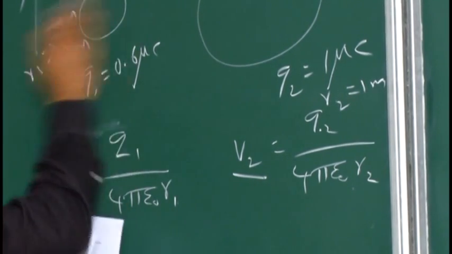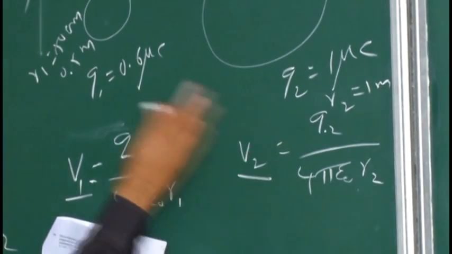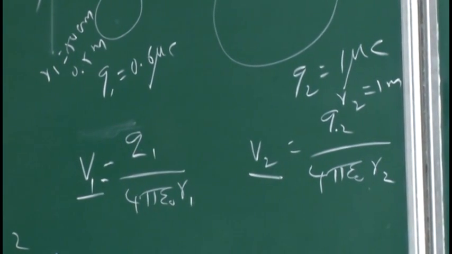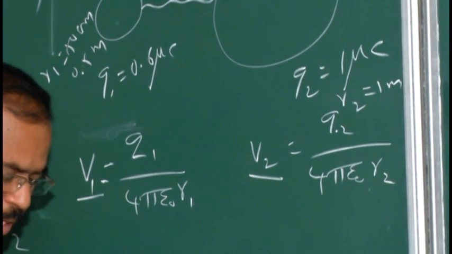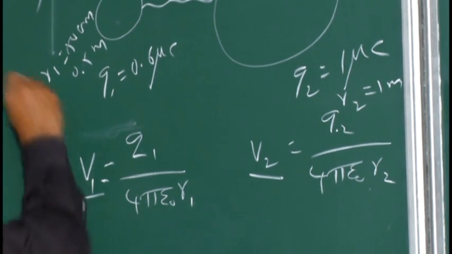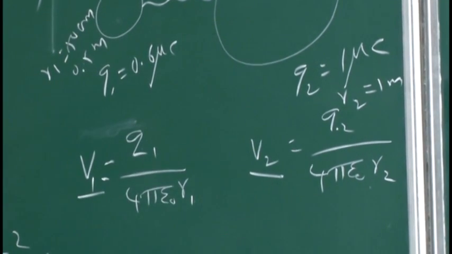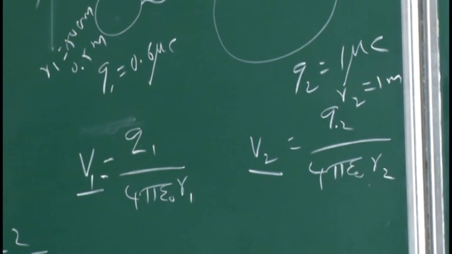So now two different charges, two different radii, two different potentials. One is a small sphere, the other a larger sphere. So the potential differs when we connect these two externally. That is the problem. They are connected externally by a conducting wire. Once connected with the conducting wire, the charges will flow from A to B or B to A. How can I calculate?